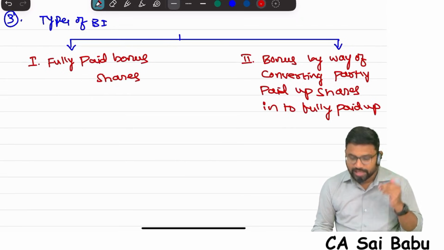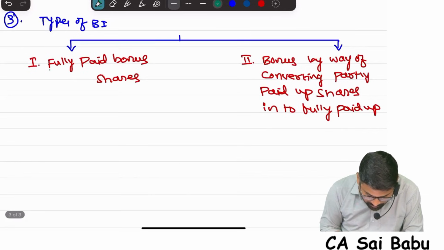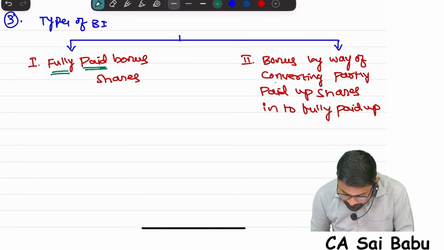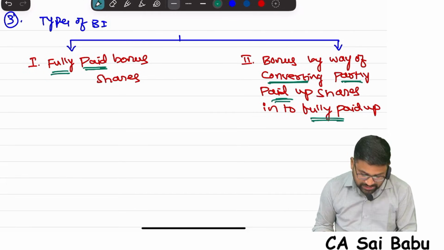So tell me the types of bonus. What is the first type, sir? Fully paid bonus shares. Read carefully. Second one, sir, bonus by way of converting partly paid up shares into fully paid up. Sir, what is this? Listen.